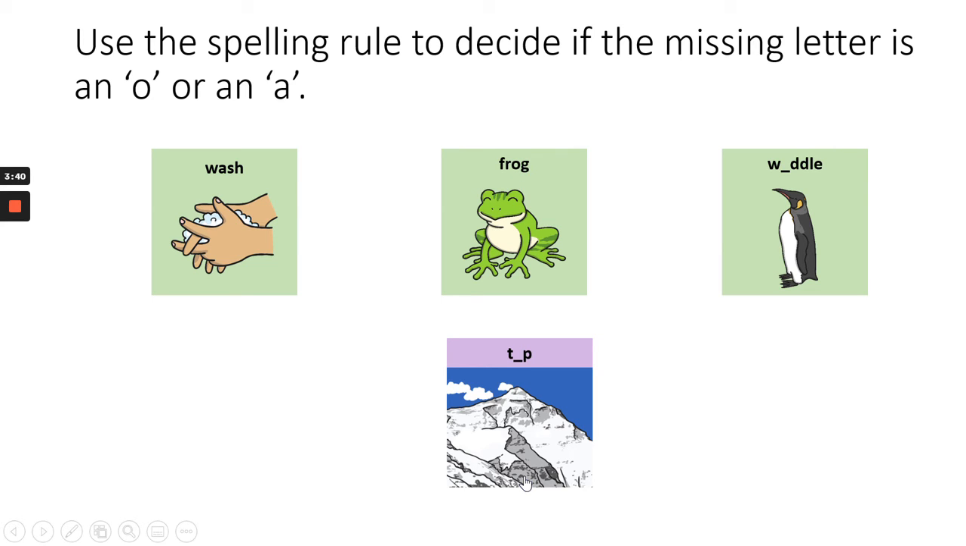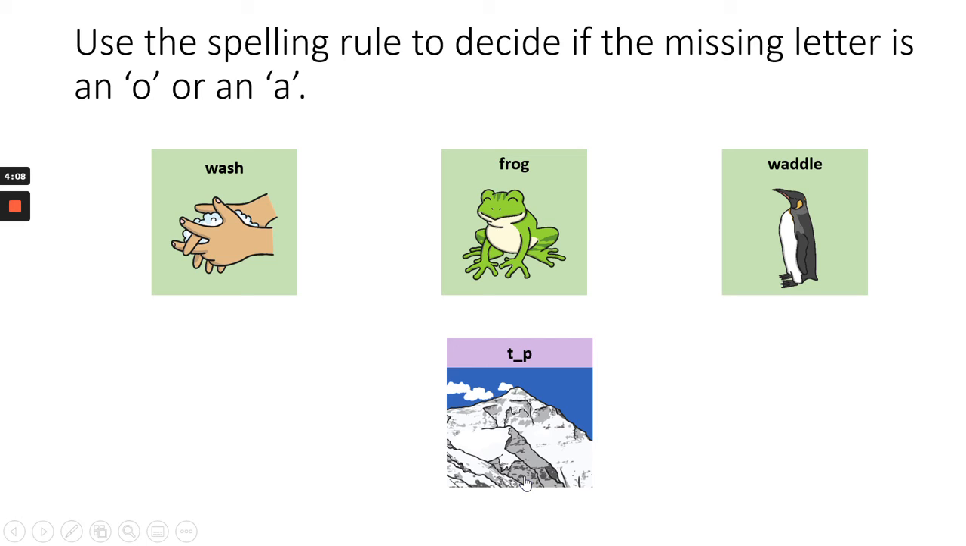Well done. The next word, we waddle. Waddle like a penguin. Waddle. Remember our spelling rule for the O sound when we need to change it to an A. What letter needs to be there? A W. Well done. Waddle with an A.